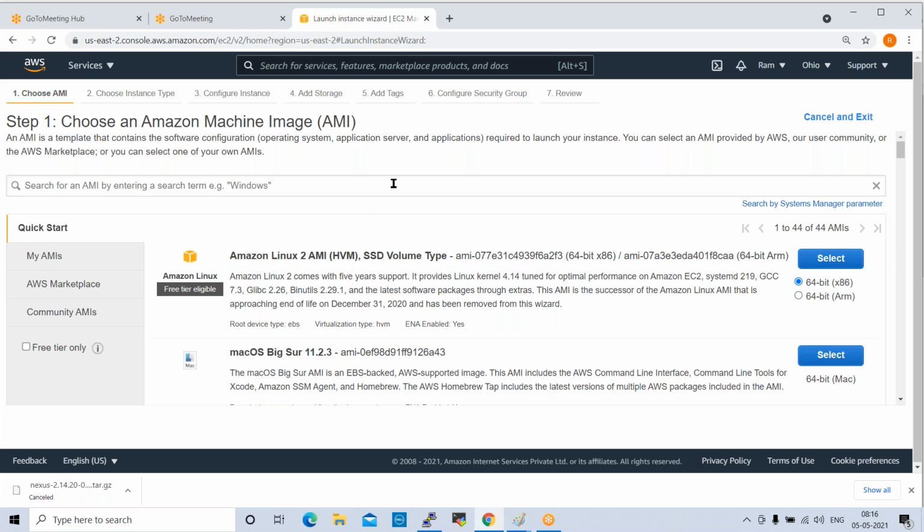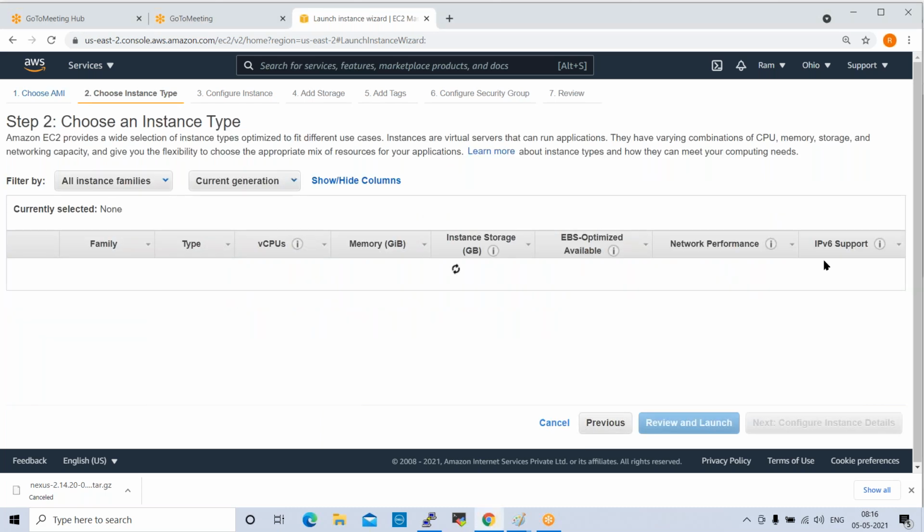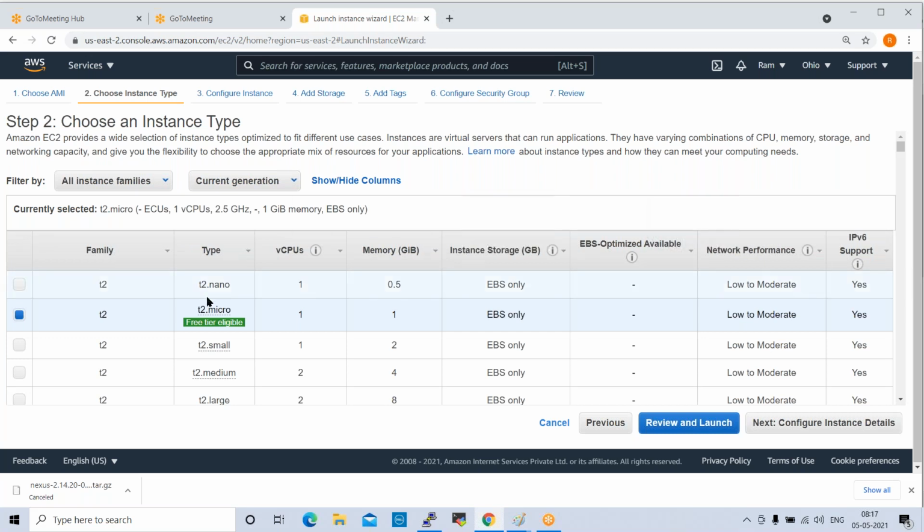Any questions, anyone here? Right. So I want to create this Amazon Linux 2 AMI machine. Click on select here. Click on select this.